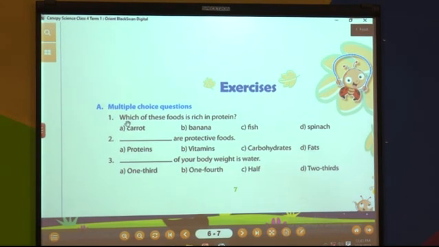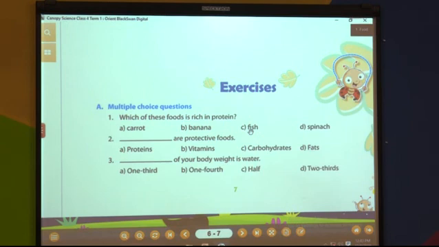See, first question is, which of these foods is rich in protein? We have to find out which food is rich in protein. Here are 4 options: carrot, banana, fish and spinach. As we learned today, vegetables and fruits are rich in vitamins. Now see here, carrot, banana, spinach, those are rich in vitamins and minerals. So now here is option fish.